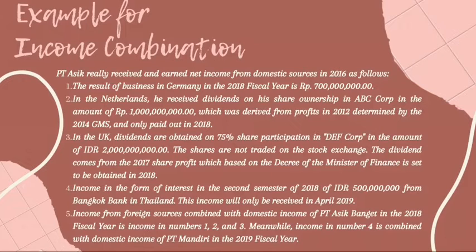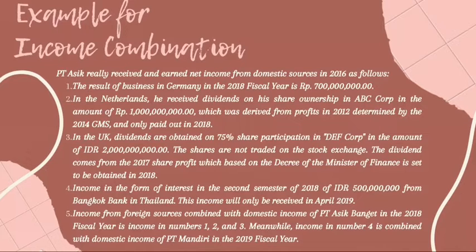In the Netherlands, it received dividends on its share ownership in ABC Corporation in the amount of 1 million, which was derived from profit in 2012 determined by the 2014 GMS and only paid out in 2018. In the UK, dividends are obtained on 75% share participation in the F Corporation in the amount of 2 million. The shares are not traded on the stock exchange.